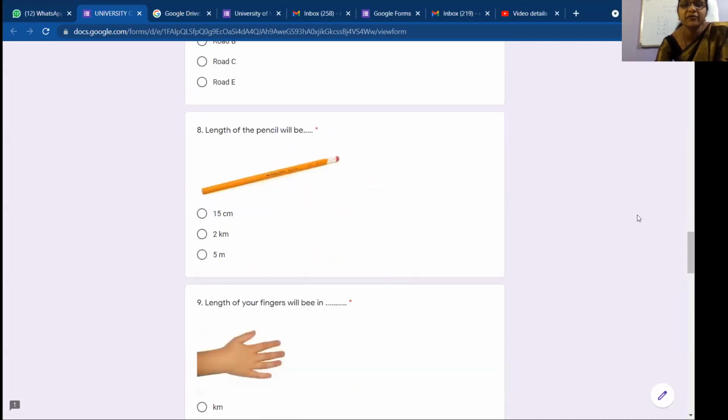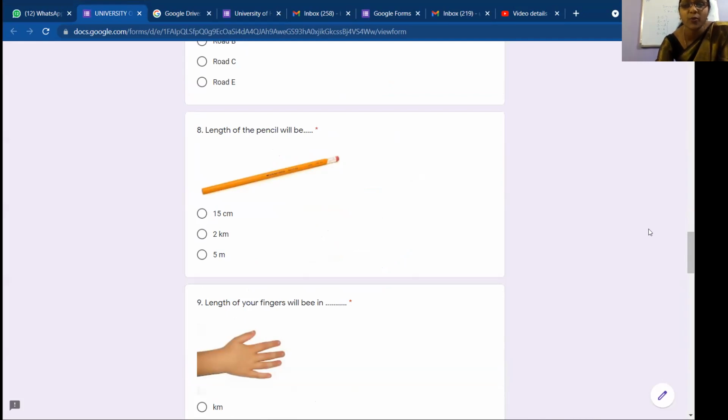Length of the pencil will be... Just try to imagine what the length of the pencil will be. Can it be 15 centimeters? Can it be 2 kilometers or 5 meters? 15 centimeters, ma'am. Very good.